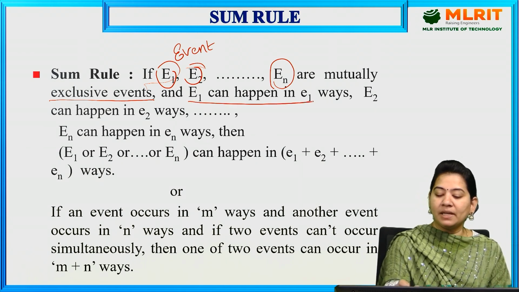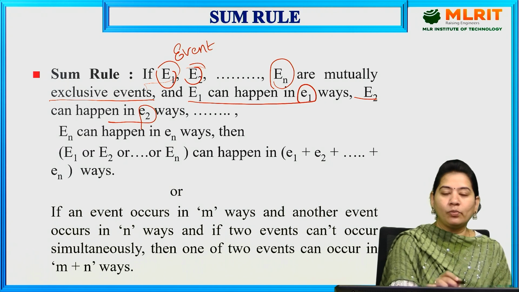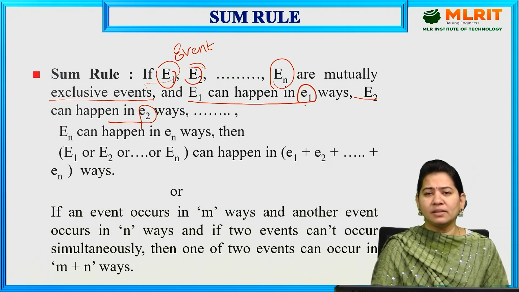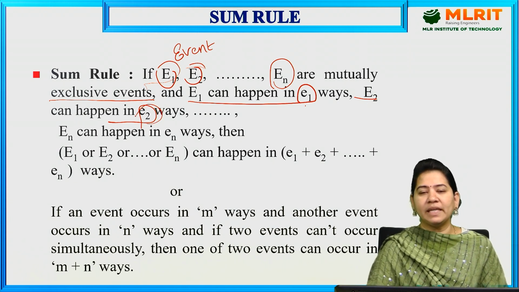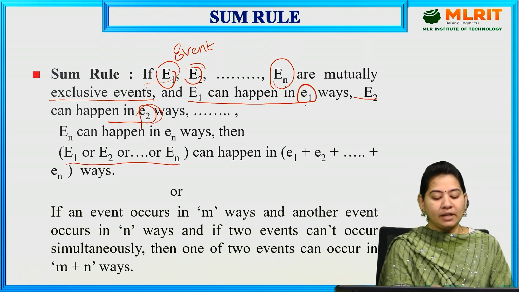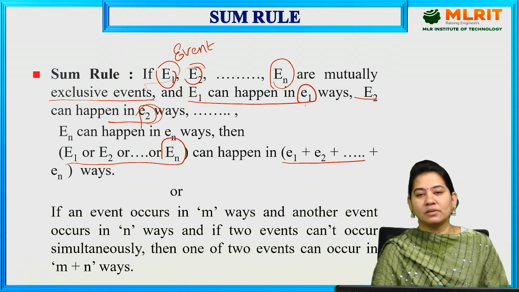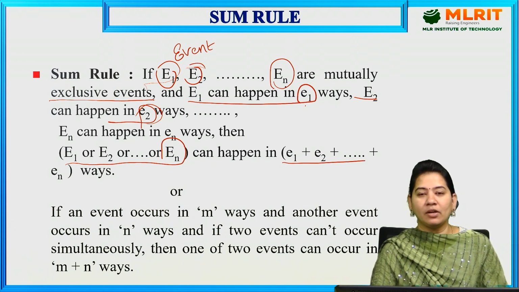and E1 can happen in e1 ways and E2 can happen in e2 ways, and so on, En can happen in en ways, then E1 or E2 or E3 or so on En can happen in e1 plus e2 plus so on plus en ways. If we only hear this, we cannot understand it properly here.